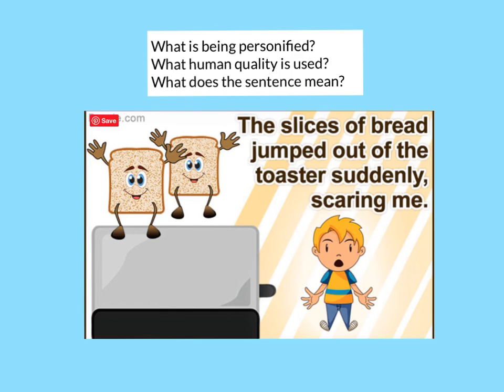What human quality is used? Saying that they jumped out of the toaster, because they didn't actually jump like humans jump, but it appeared that they were jumping because they came out so fast. Okay, and so what does the sentence mean? It means that the toast popped out of the toaster and startled the boy. He didn't expect them to come out so fast.